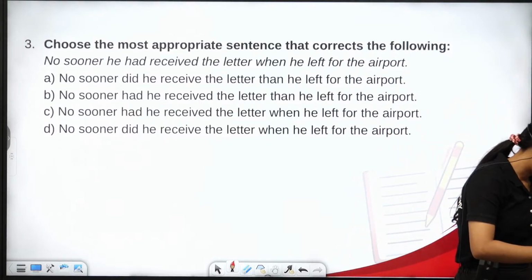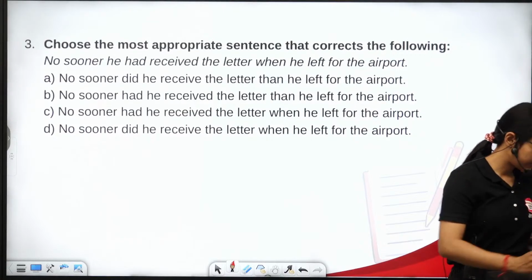Good evening, Ananya. Jai Hind, bache. Okay, so third wale ka.